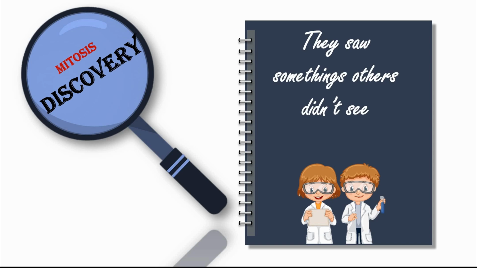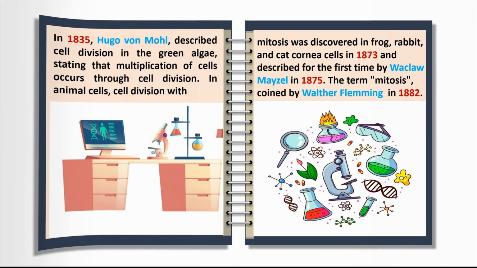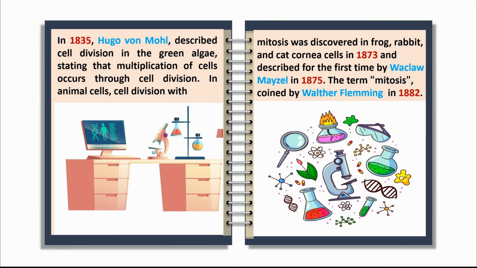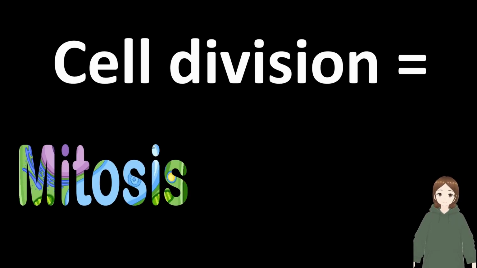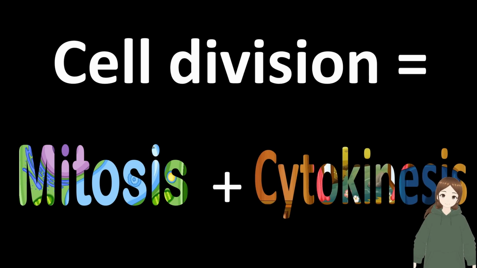Mitosis discovery. They saw something others didn't see. In 1835, Hugo von Mohl described cell division by Volkow micelle in 1875. The term mitosis was coined by Walter Fleming in 1882. Cell division equals mitosis plus cytokinesis.